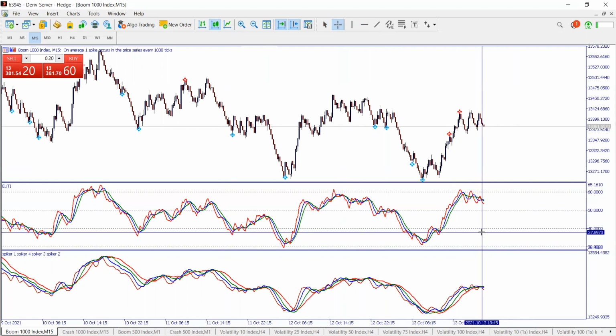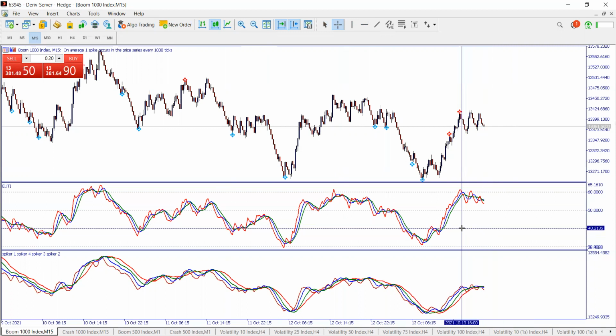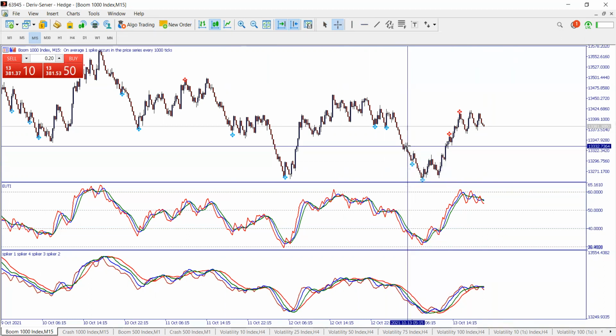Remember, we said that for us to buy, the market should go below 40. So your market should go 40 or below. This means that this is where you get your 40.